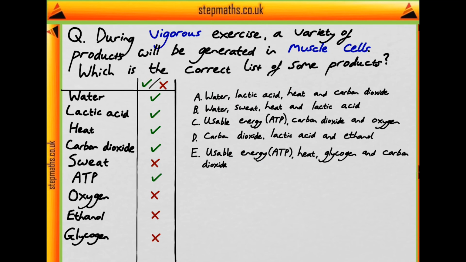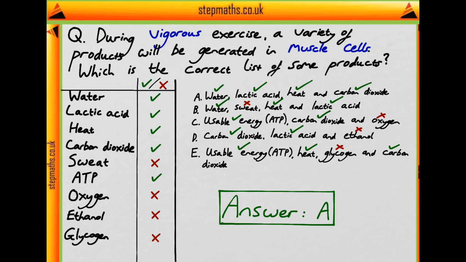Now, upon looking at our list of answers, we can see that A is the only option in which all of the products are indeed produced in the muscle cells during vigorous exercise. And so our answer is A.